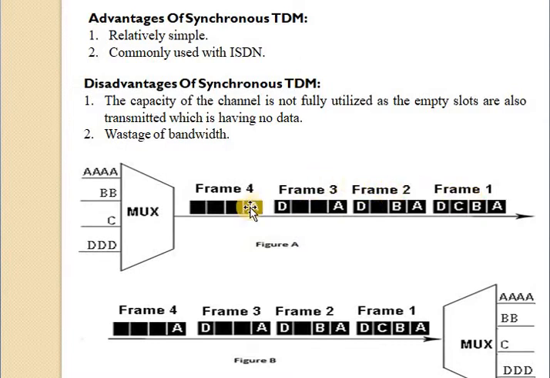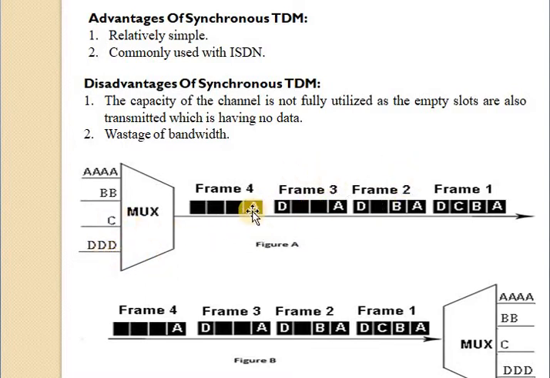Again in the second frame it sends the data A, B. Here for device C there is no data, so it is an empty slot. Again D sends data. So an order is maintained.